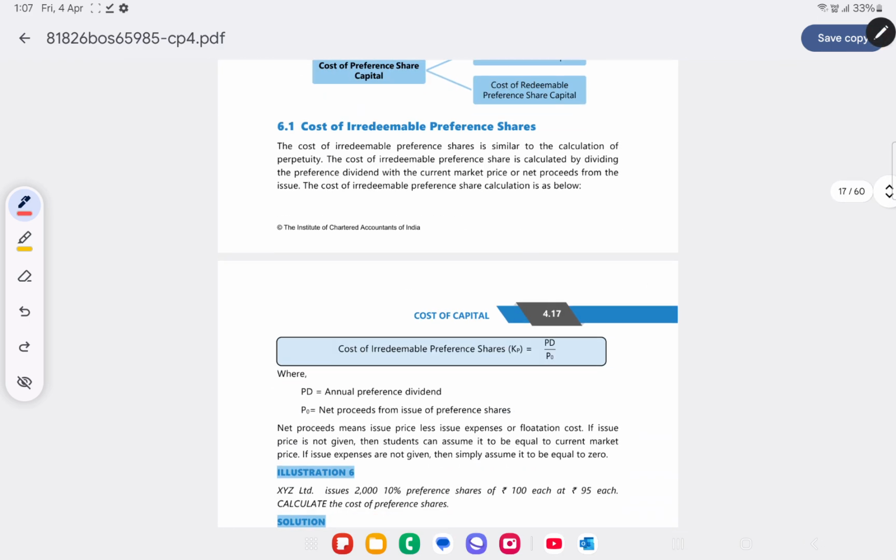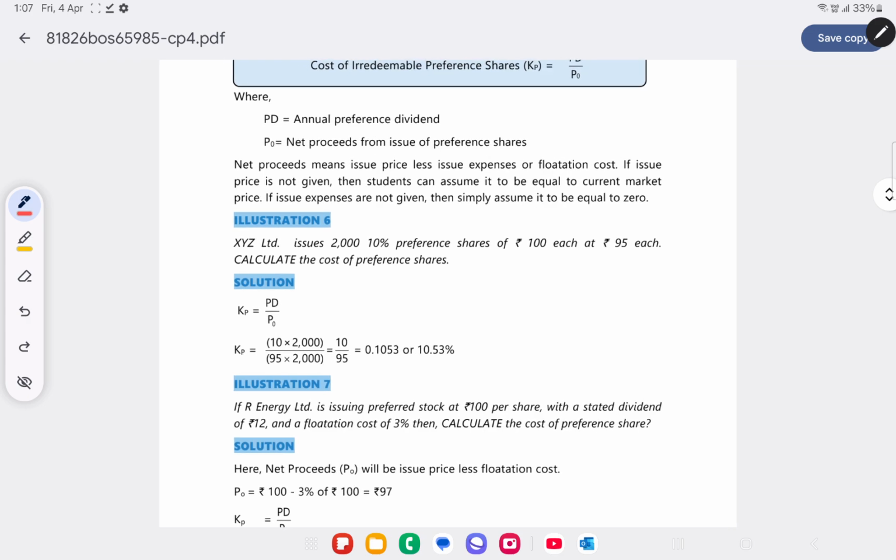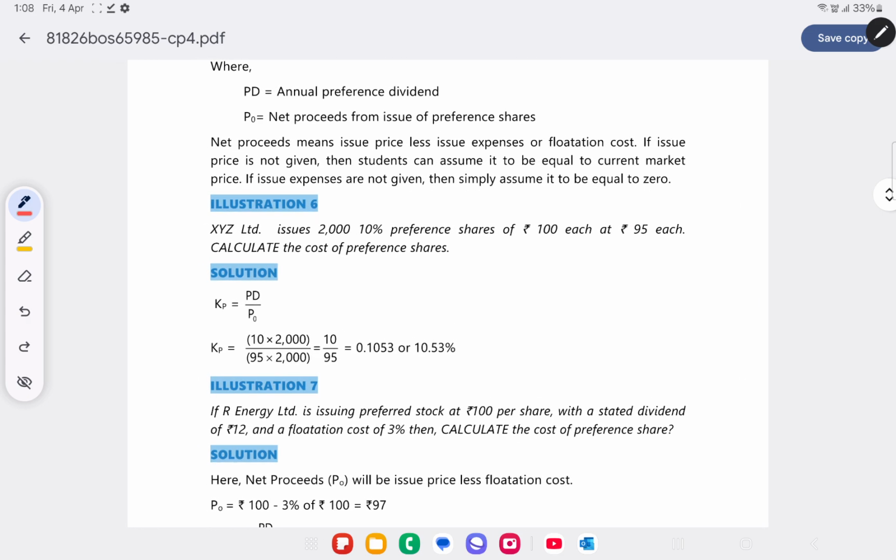Okay, next we move to illustration 6 and 7. Illustration 6: XYZ Limited issued 2000 10% preference shares of 100 each at 95 each. So 95 is your issue price or P0, and 100 is the par value or face value of the preference share. You have to calculate the cost of preference share.